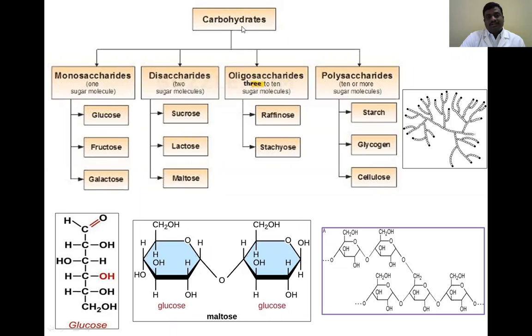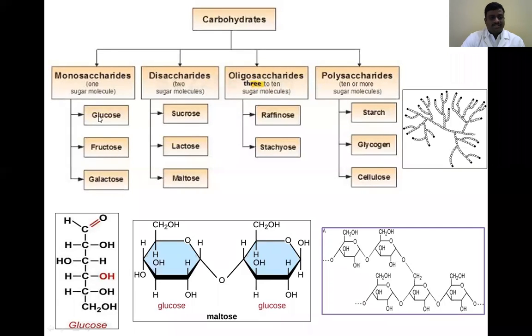So classification, that is 4 classes. One is monosaccharide, disaccharide, oligosaccharide, and polysaccharide. In these, monosaccharides are not having any branches. These are single molecules, and these are not bound with any other molecules. So monosaccharide examples are glucose, fructose, galactose, mannose.